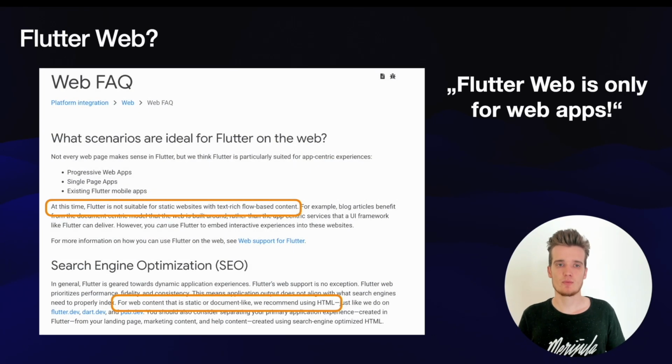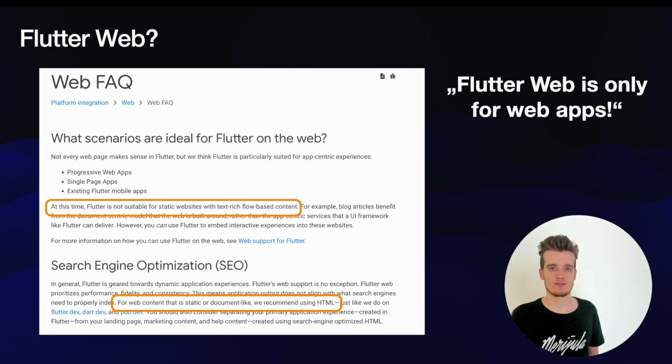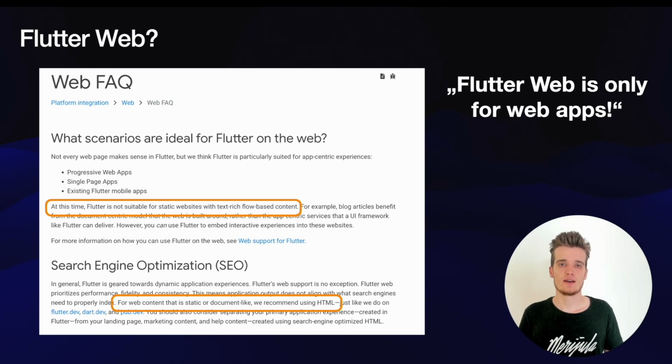And that was around the time where Flutter Web started coming out. So of course, I also looked at that. And I'm sure by now you heard the mantra that Flutter Web is only for web apps. And without going too much into that, I'm just going to say this. Flutter Web was never and will never be the right choice for building normal websites. So any kind of landing page, blog, documentation, forums, social media, and anything that needs SEO or is content driven. So the vast majority of the web. And that's all what Flutter Web is not for.